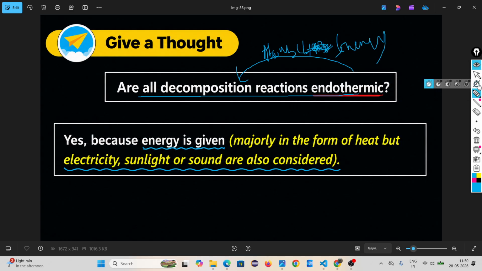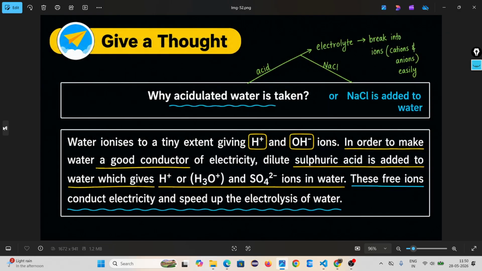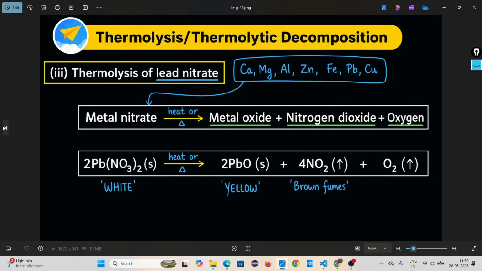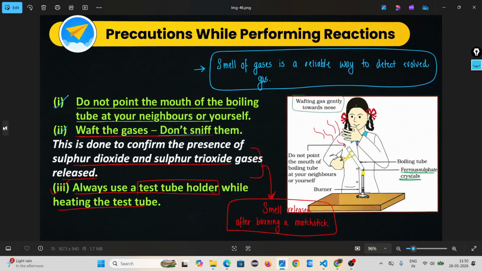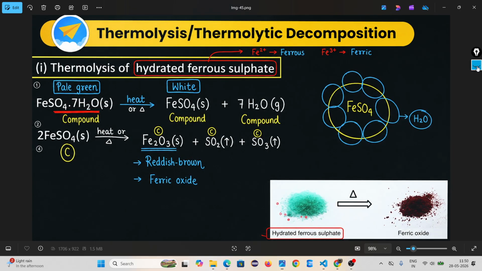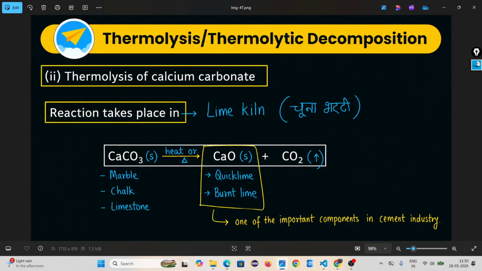Look, in thermolysis of hydrated ferrous sulfate, the reaction is absorbing heat. In thermolysis of calcium carbonate, here also we give heat, that means the reaction absorbs heat energy.